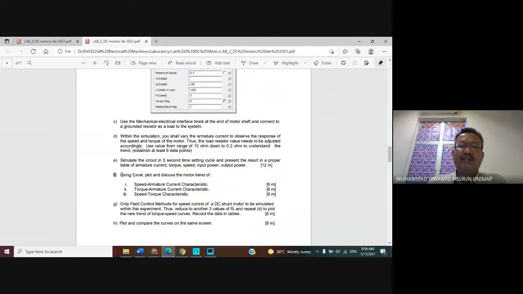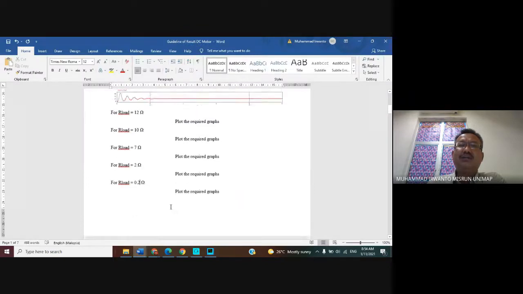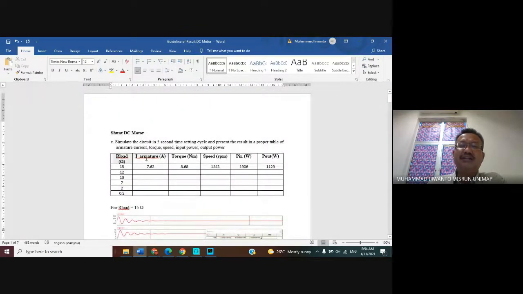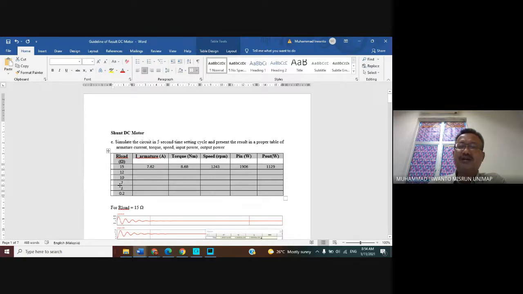Okay, and then for F, look. Using Excel, plot and discuss the motor trend. It means after obtaining all the data, by varying the value of the RL, we obtain armature current, torque, speed, input power, and output power for each value of the RL.